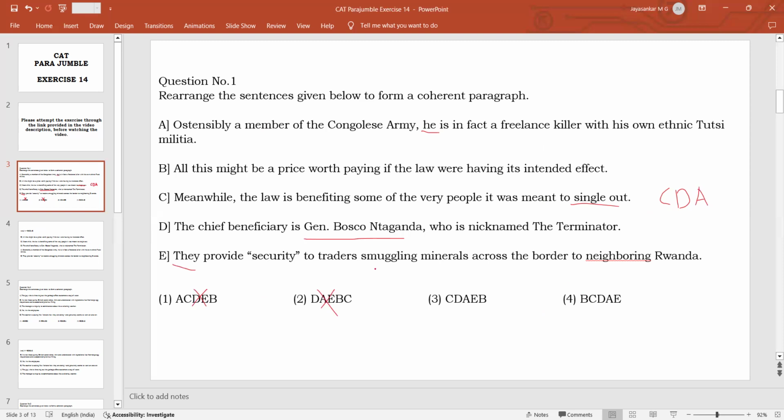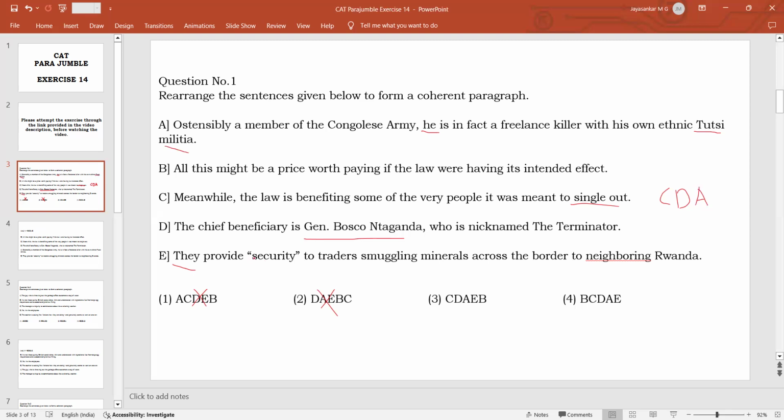Now let's think about the next sentence. What can we talk about the next sentence? They provide security. Who is providing security? The Tutsi militia. A private army is known as a militia. So this militia must be providing security to traders smuggling minerals across the border to neighboring Rwanda. Security is given in inverted commas, which means this is not a security that an army is giving. It is a paid security given by the private militia.